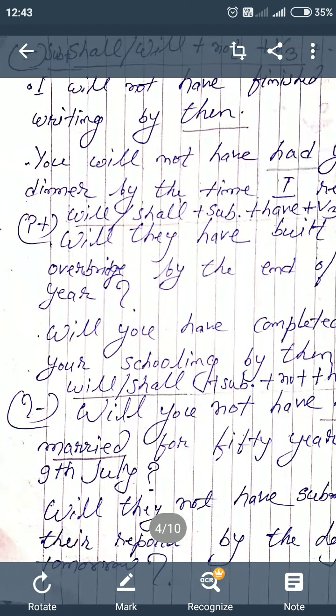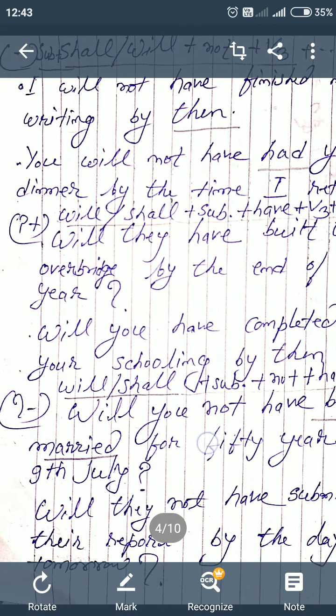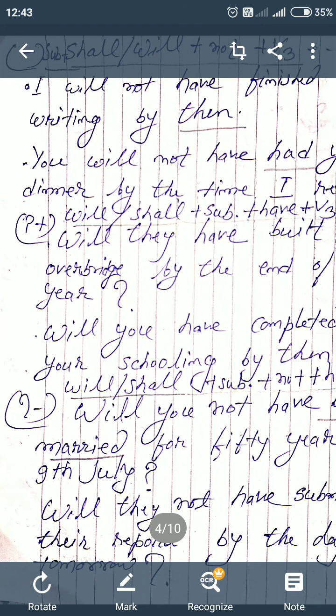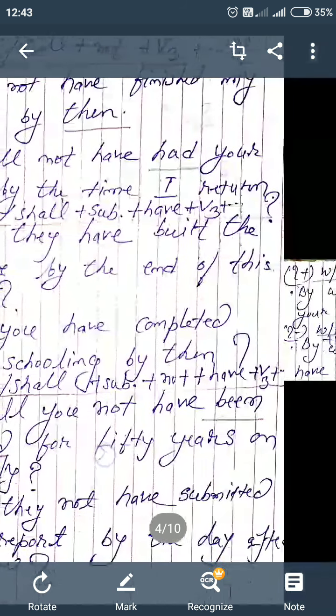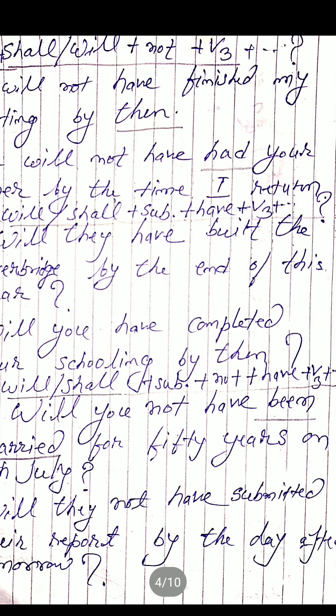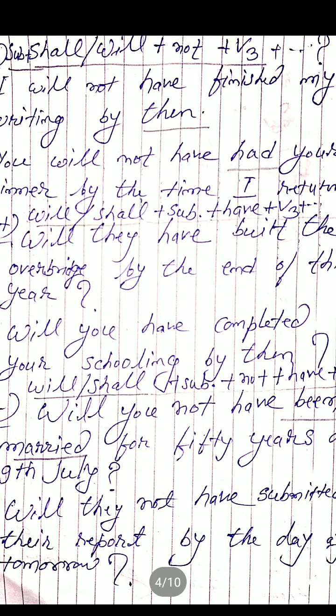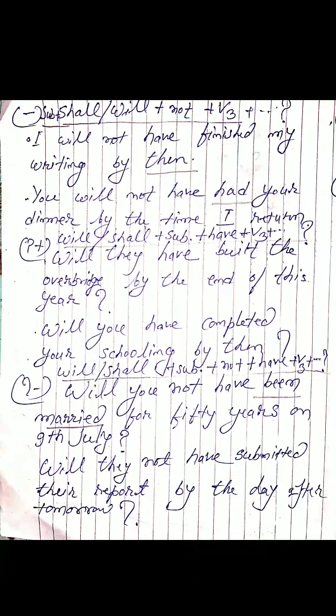So, will you not have been married for 50 years on 9th July? Will you not have been. Have is here, and been is the third form of be. Be, was, were, and been. The third form is been. So, will you not have been married for 50 years on 9th July?